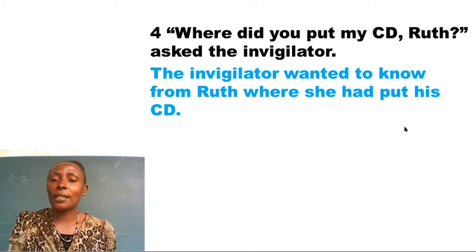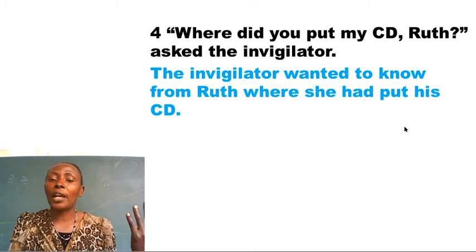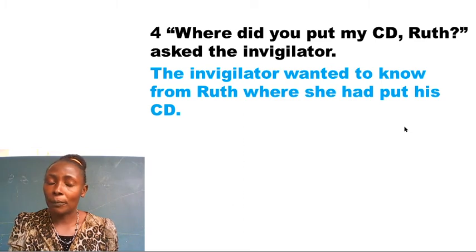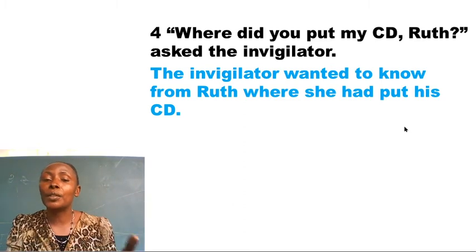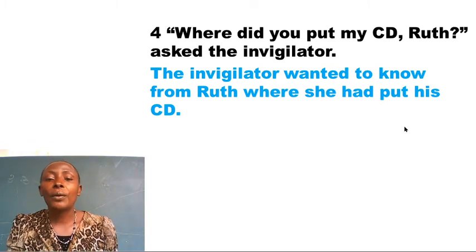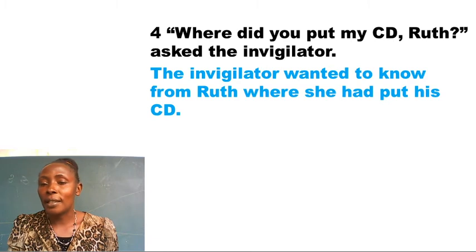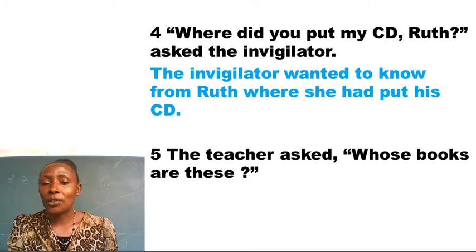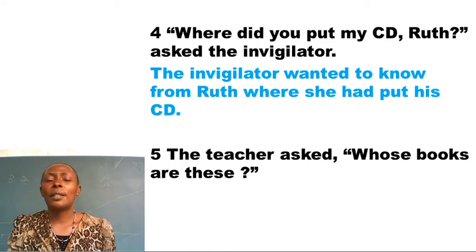What did the invigilator ask Ruth? Or whom did the invigilator ask? So the invigilator wanted to know from Ruth where she had put his CD in this statement. Because the person the invigilator asked has been indicated, that's why I brought in wanted to know. The invigilator wanted to know from Ruth where she had put his CD. Question 5 reads, the teacher asked, whose books are these? Whom did the teacher ask?